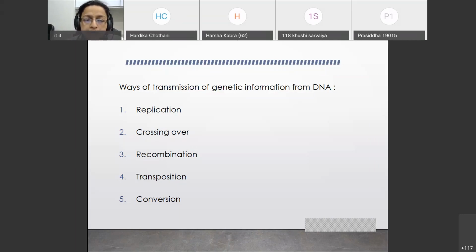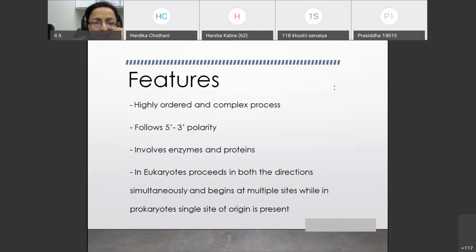Remember one thing, details of the rest of the four processes are not expected from the students. Nobody will ask you details of these things, but at least you should know the names of those other ways by which genetic information can be transmitted from the DNA. So replication, crossing over, recombination, transposition, and conversion. These are the five ways by which genetic information can be transmitted from DNA.